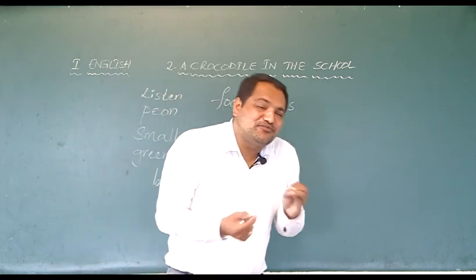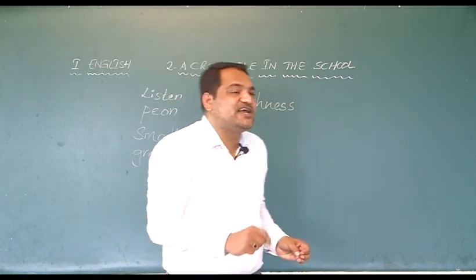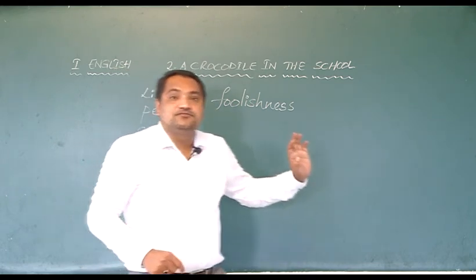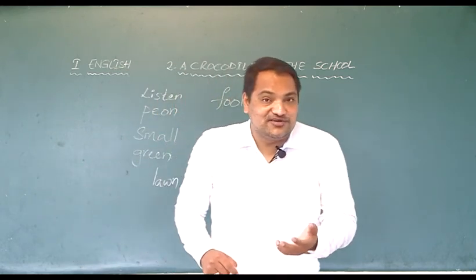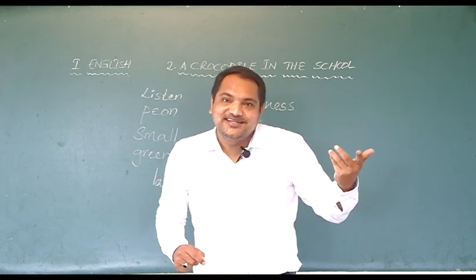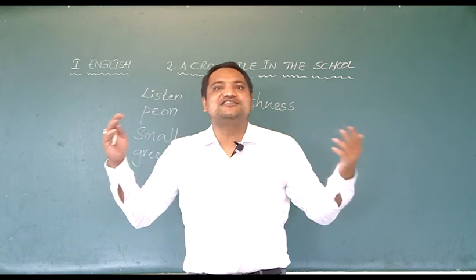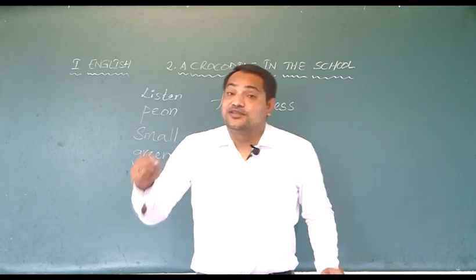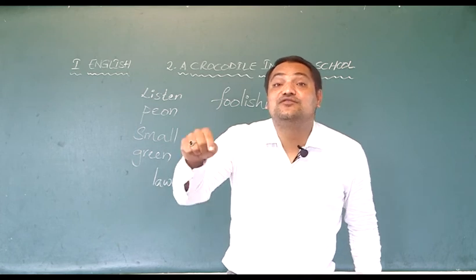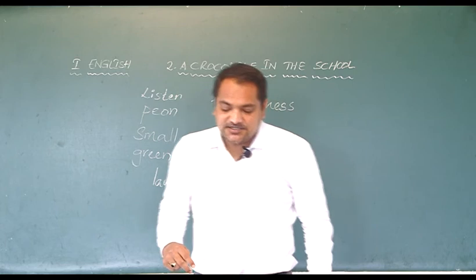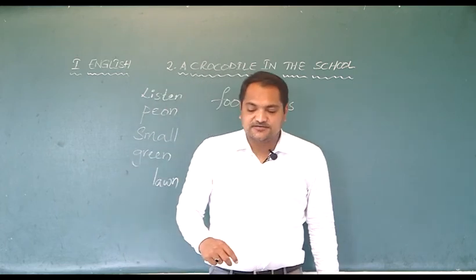So, if we show foolish behavior, then we are called foolish people. Our peon did not think, how can a crocodile come to school? He did not think. Simply he was afraid. So, it is described as foolishness. All the children laughed at the peon's foolishness.